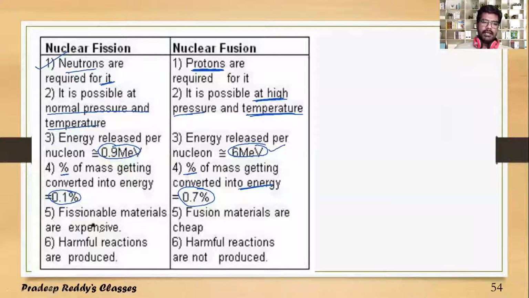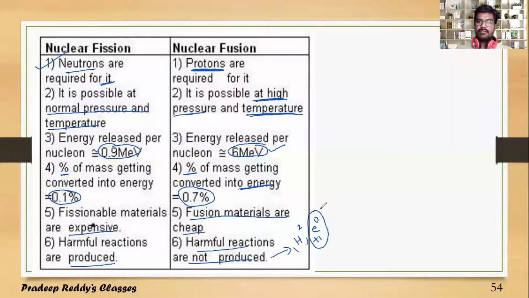Fissionable materials are very expensive. Fusion materials are cheap. Harmful reactions are produced in nuclear fission. Harmful reactions are not produced in nuclear fusion. In nuclear fusion, only the hydrogen isotope deuterium and positrons are released. But in case of a nuclear fission reaction, alpha, beta, gamma radiations are released.